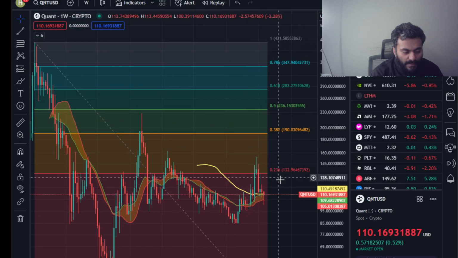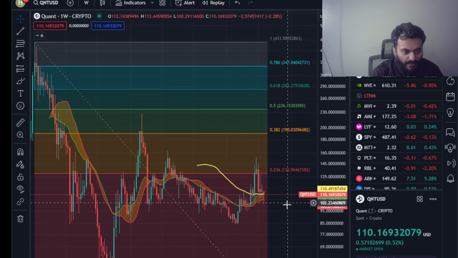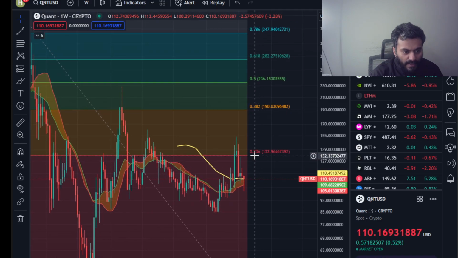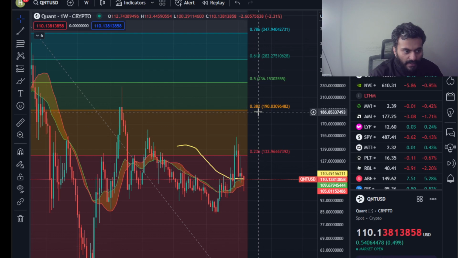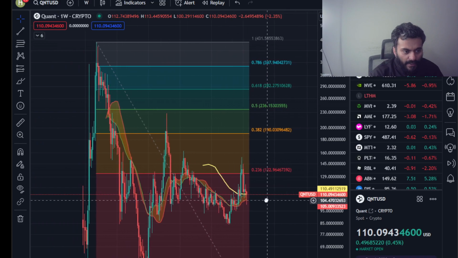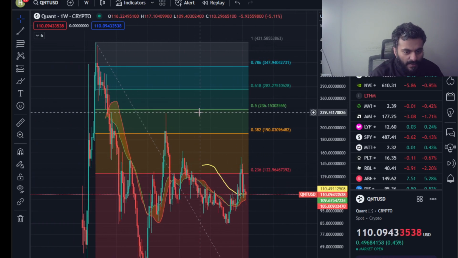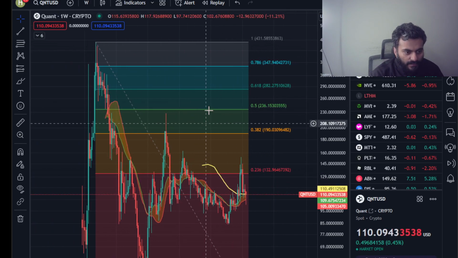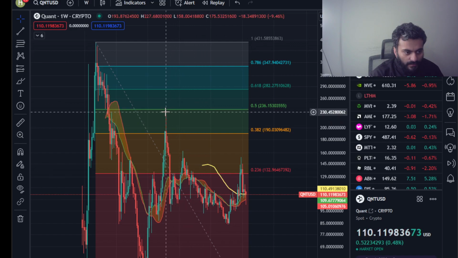The Fibonacci retracement levels are at 0.23 Fibonacci level. If there is a rally, the key level to watch would be the $132 level, and the secondary would be $190 at 0.38 Fibonacci level. You can see that this particular crypto has had its share of bear market rallies at around 0.5 Fibonacci level at 236 USD, around late October 2022.